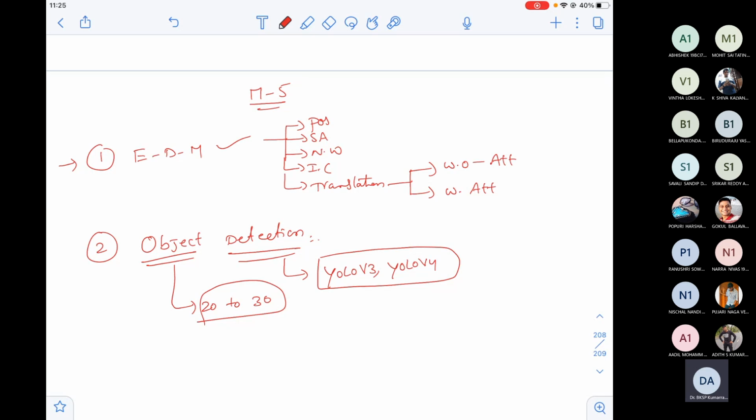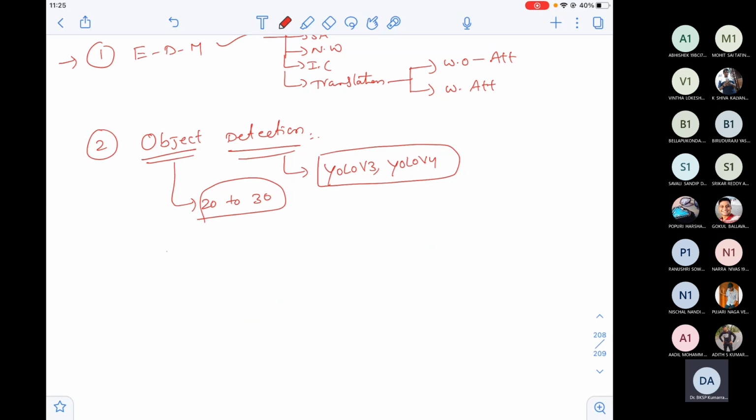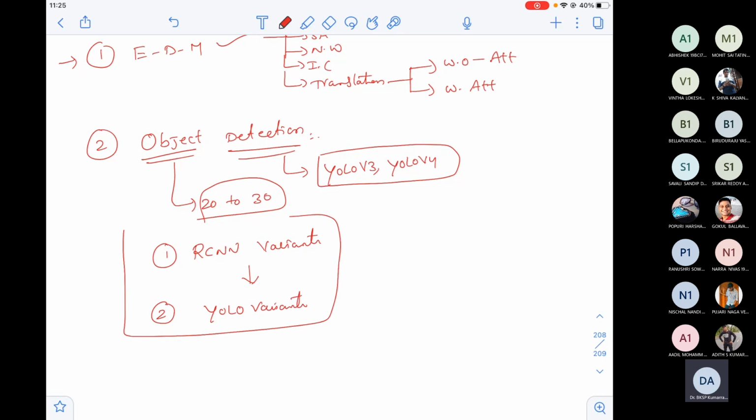Let us discuss two families of object detection which are extremely popular. The first one is the RCNN variants. Based on the drawbacks of RCNN variants, people have invented YOLO variants: YOLO V1, YOLO V2, YOLO V3, YOLO V4. So these are the two sets of algorithms, and in these we'll discuss multiple algorithms. Using this sequence, people have come up with some other algorithms. But if you know this, tomorrow maybe you can come up with your own object detection algorithm.